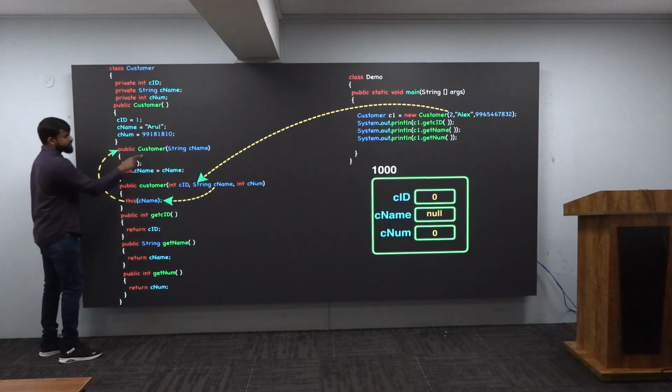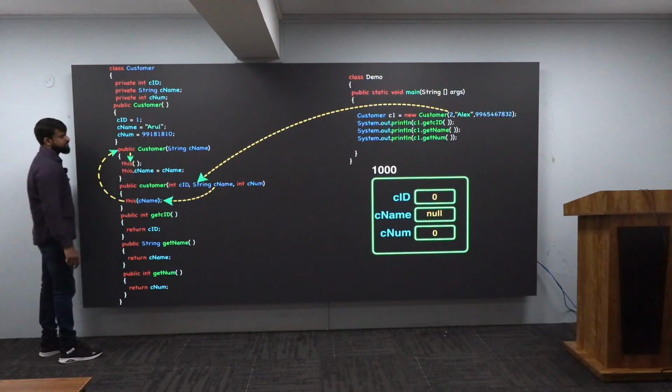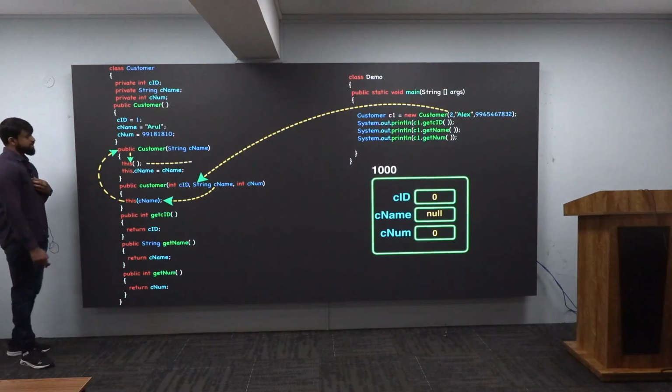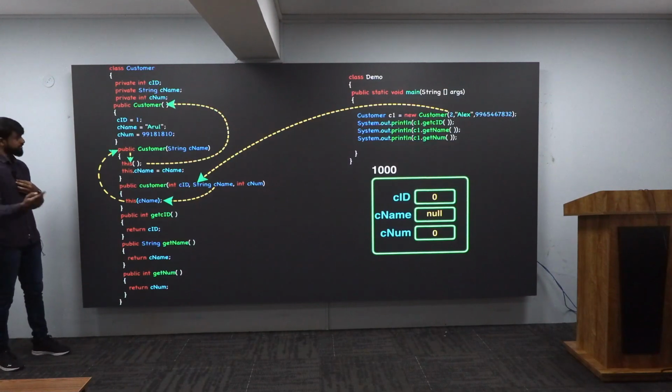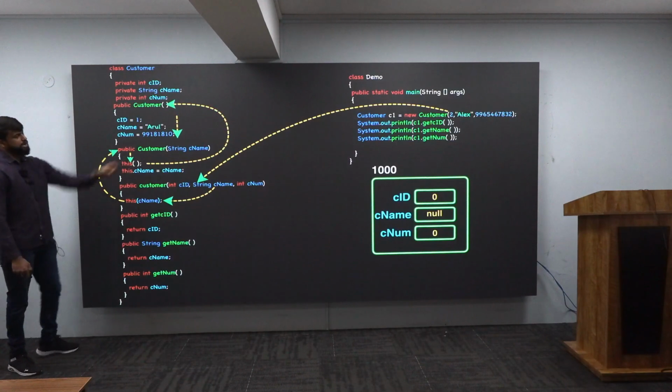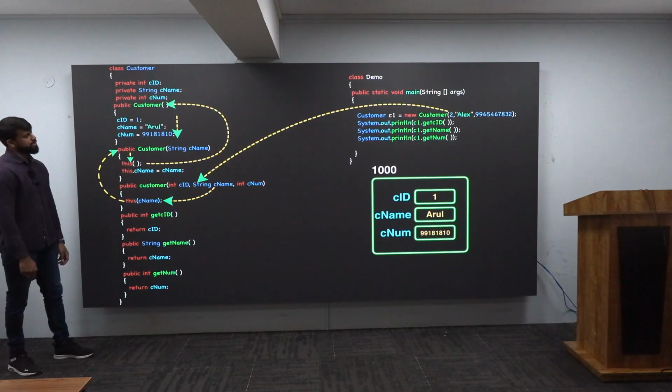Very good. And after that, you are encountering this first statement, this. Means you are calling a 0 parameterized constructor. 0 parameterized constructor is this. Means 100% it will reach there. Next what, sir? When these 3 lines are getting executed, that is how my instance variables are looking like.